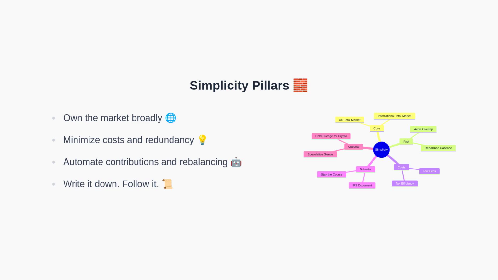This mind map highlights the pillars of a simple strategy: broad ownership across the U.S. and international markets, attention to low costs and minimal redundancy, disciplined rebalancing, and clear documentation to guide behavior. An optional speculative sleeve is separate and contained, with crypto core assets stored via cold storage. With these pillars in mind, let's check your understanding with a quick quiz.